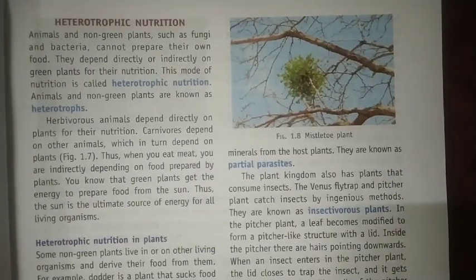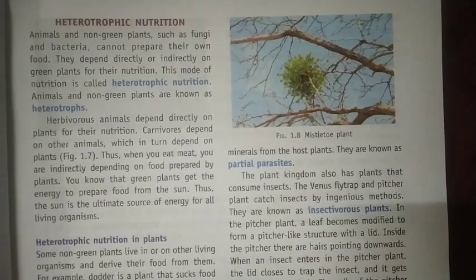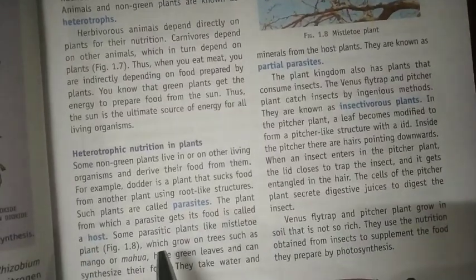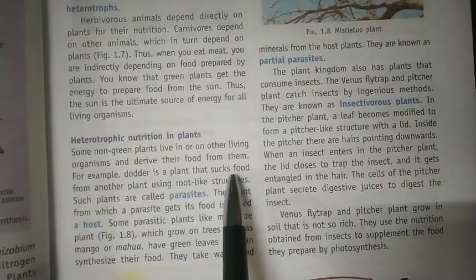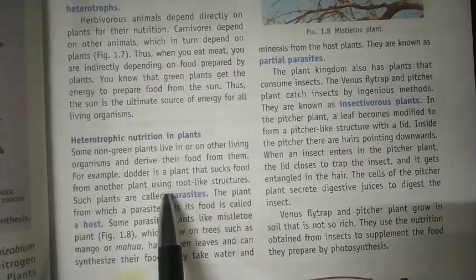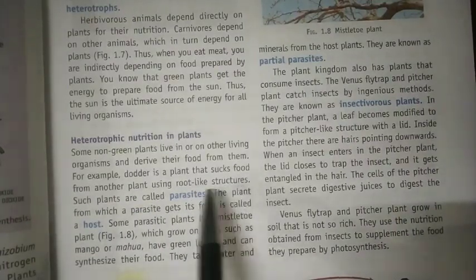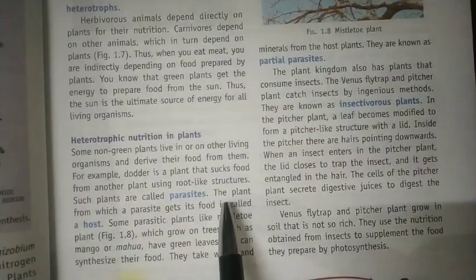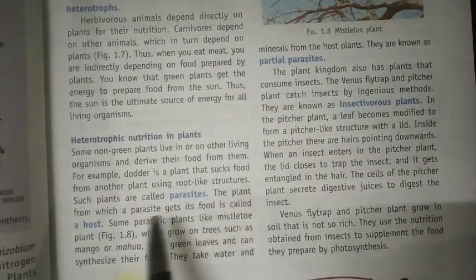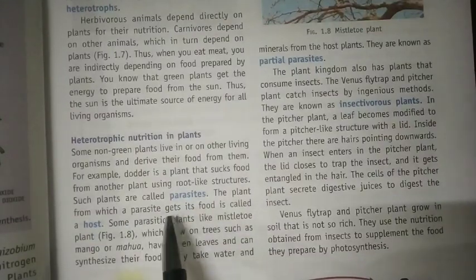The plant from which a parasite gets its food is called a host.